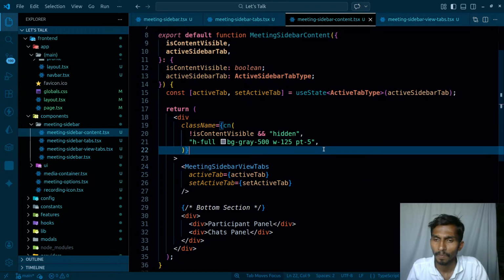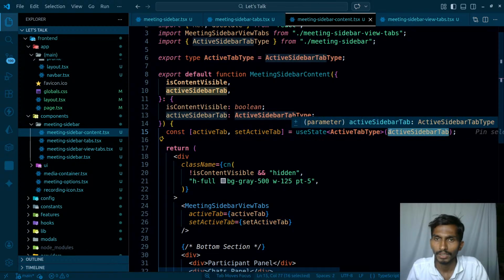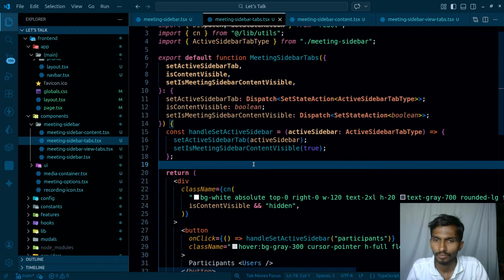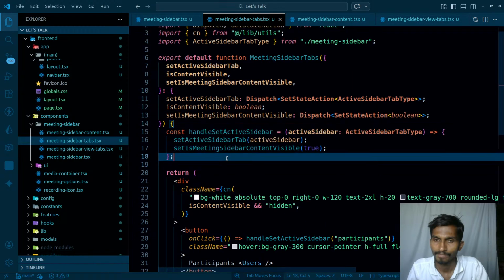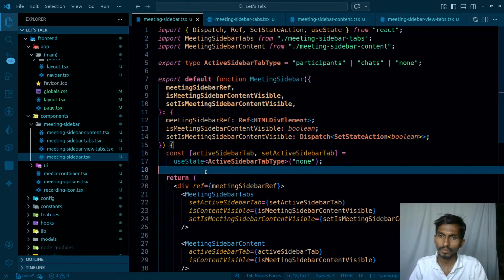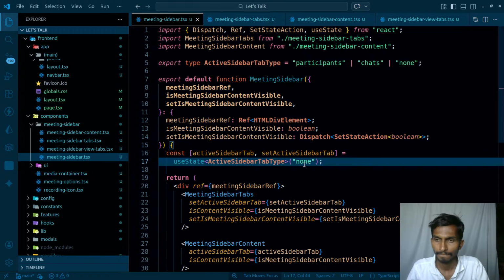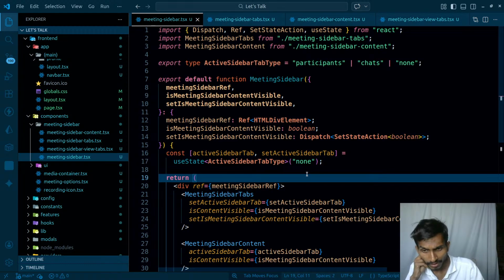Coming back to this, active tab and this, it just simply gets the value of this active sidebar over here, and the value of this active sidebar actually comes from this particular component. I'm maintaining the state here. Okay, by default the value of it is null, so that's the same value that's going to be sent there. Yeah, but later I'm changing this value.